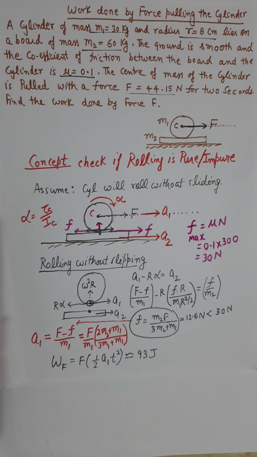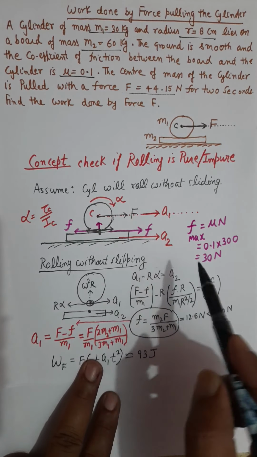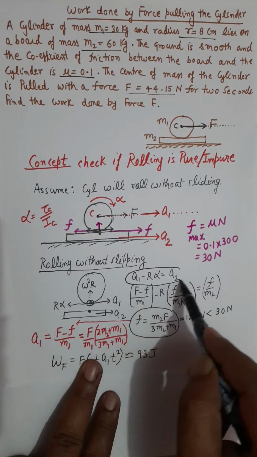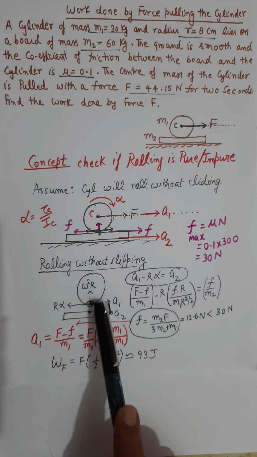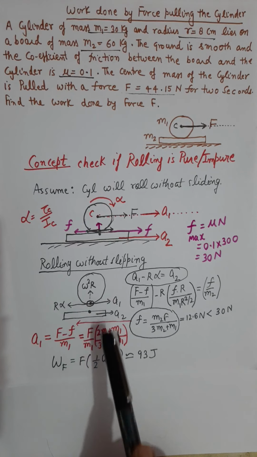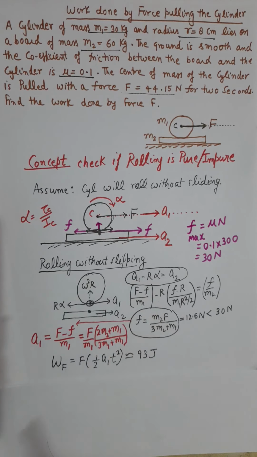That means the cylinder will roll on the platform, but this condition will no longer be valid. This equation will be invalid then. That means there will be slipping between the cylinder and this platform. A1 minus R alpha will not be equal to A2. And then in that case, you will take friction force as the kinetic friction force, and friction can be calculated by the formula mu into normal.